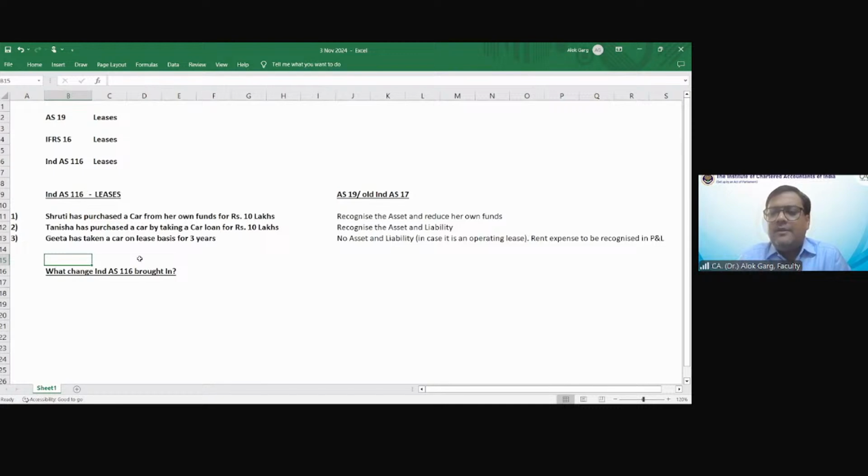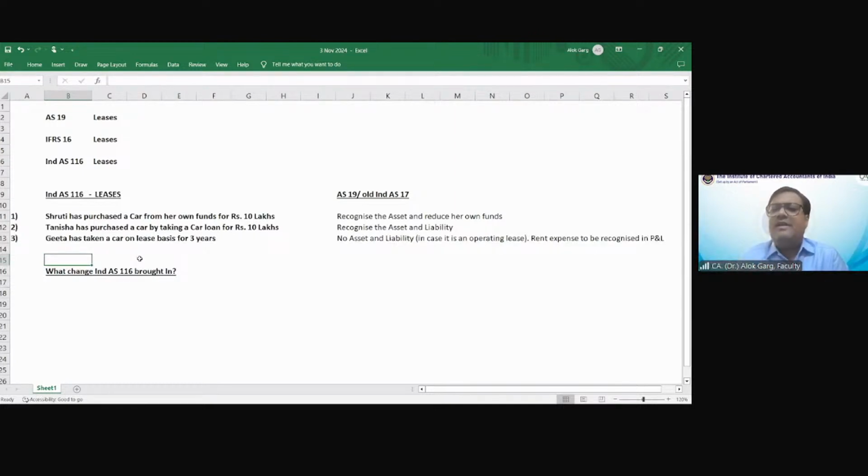Okay. So the standard says that there is nothing called operating lease and finance lease in the dictionary of Ind AS 116. It says that if you are getting a right for 5 years, capitalize the right for 5 years. If you are getting a right for 50 years, capitalize the right for 50 years.